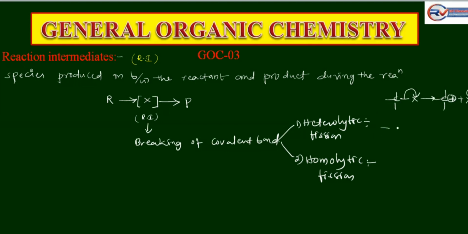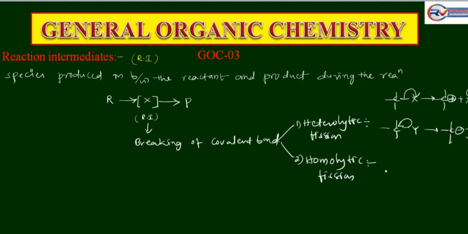Next, carbon connected with Y. Here, carbon is more electronegative than Y. It attracts electrons from Y. The carbon gets a partial negative charge and Y gets a partial positive charge. Here, the carbon with a negative charge is the carbanion. During heterolytic fission, a carbocation and a carbanion are formed; nothing but ions are formed.